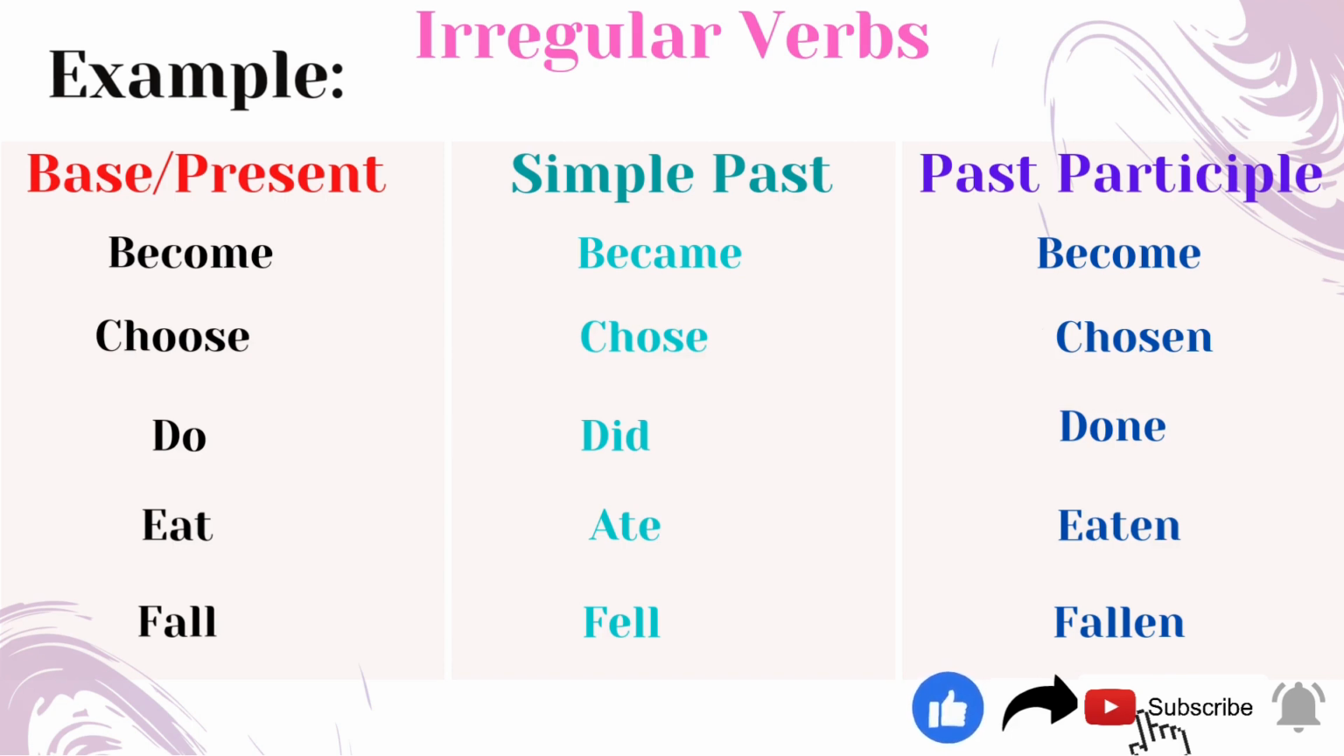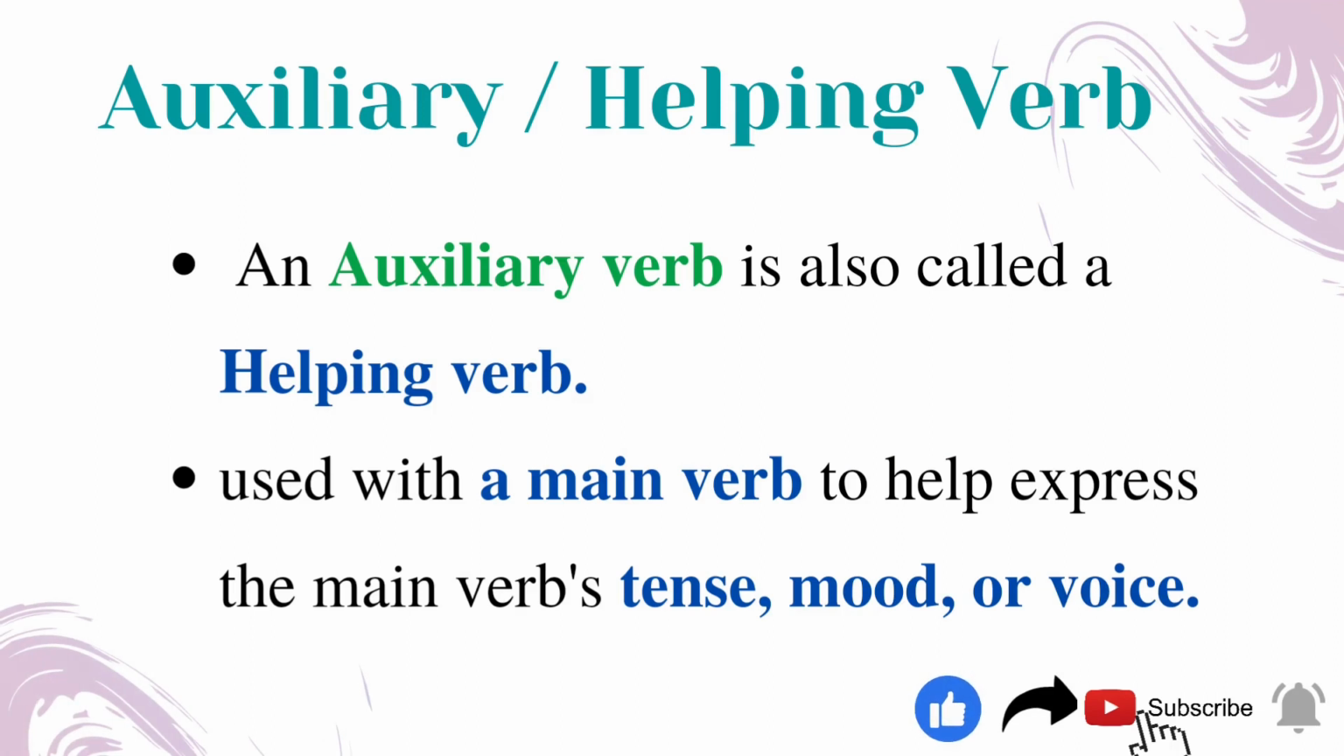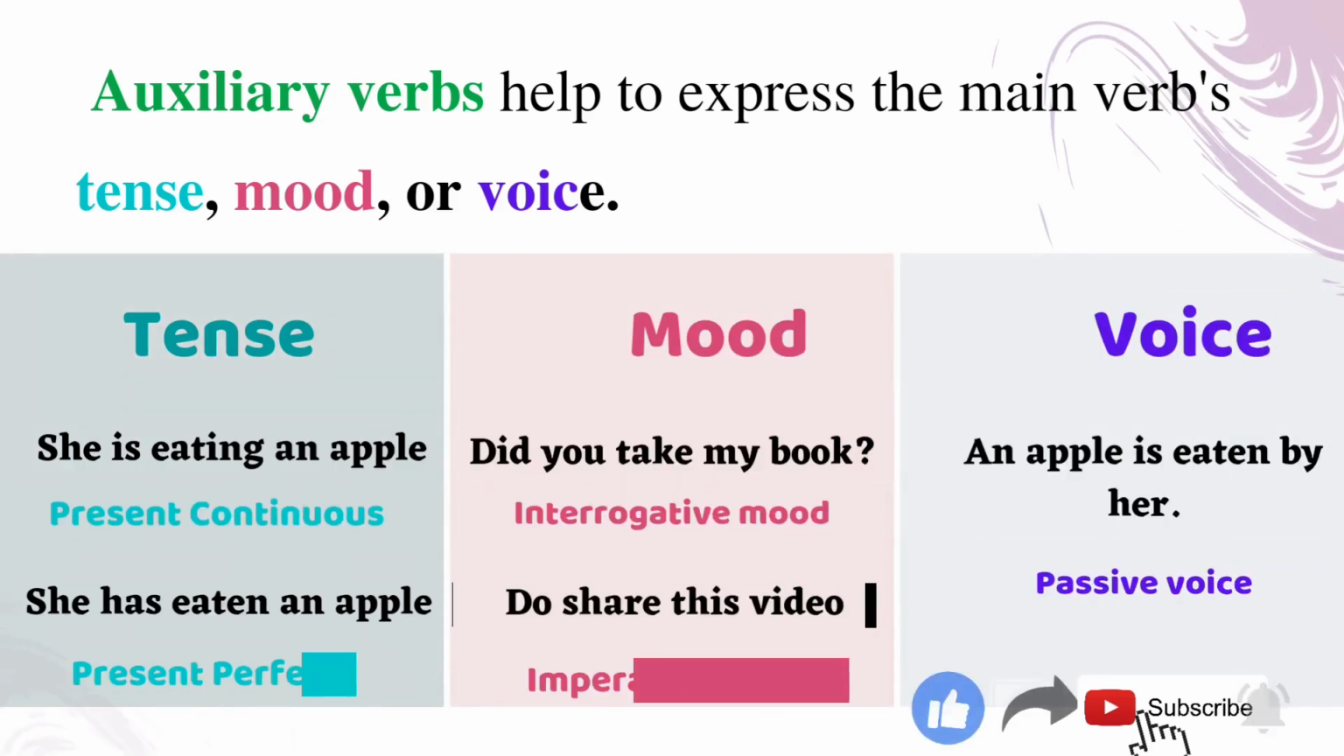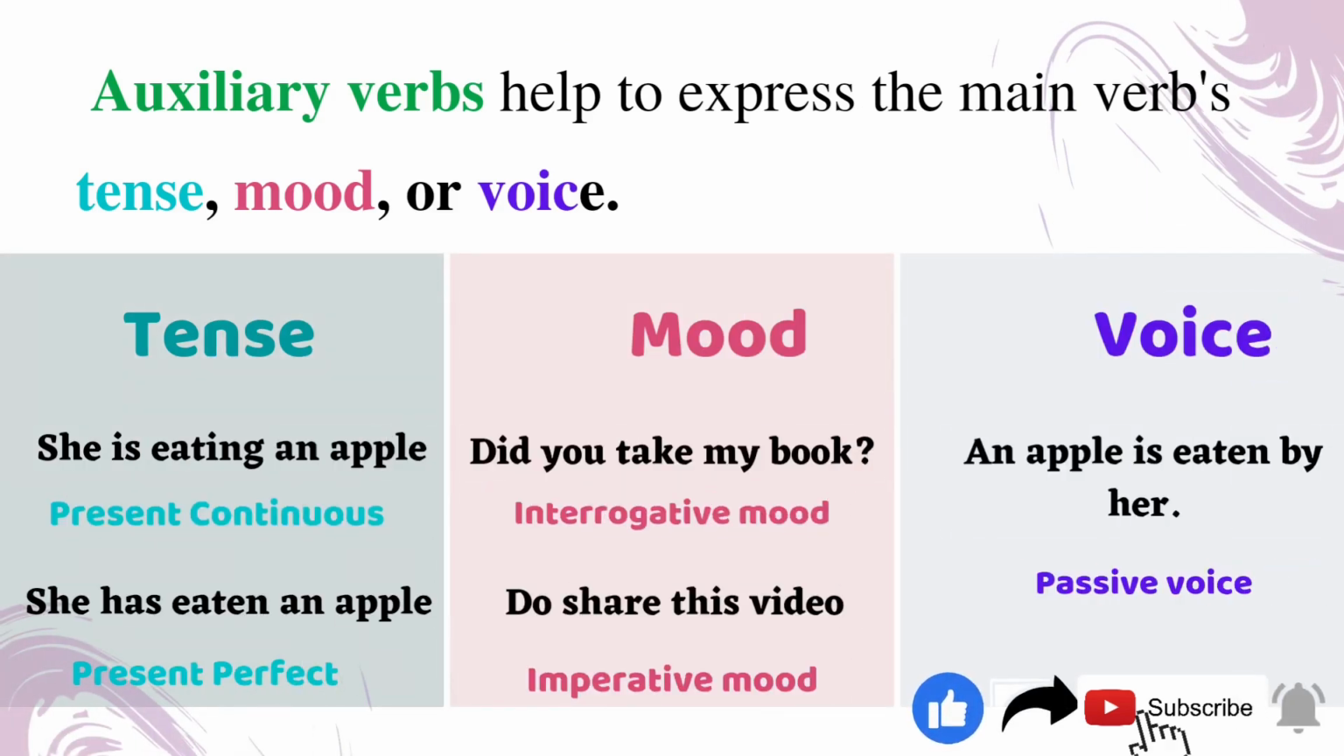Fine. Let's see the auxiliary verb or helping verb. An auxiliary verb is also called a helping verb. It is used with a main verb to help express the main verb's tense, mood or voice. Then let's see how the auxiliary verb helps to express the main verb's tense, mood, or voice. Let's see how the auxiliary verb helps to express tense.